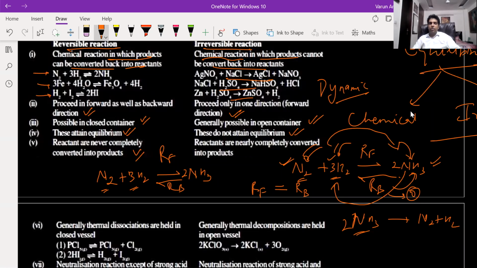That is why equilibrium is known as dynamic equilibrium. The reaction is still going on, but the rates have become equal and the concentration will become constant after that. But at no instance will all the nitrogen and hydrogen be completely converted to ammonia. So at equilibrium, all the three will be present. In equilibrium, the reactants are never completely converted into products. There will be some amount of reactant remaining, and that will be in equilibrium with the product. In irreversible reactions, reactants are nearly completely converted into product.